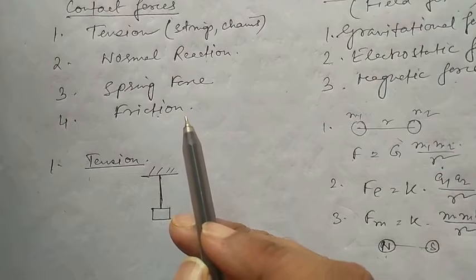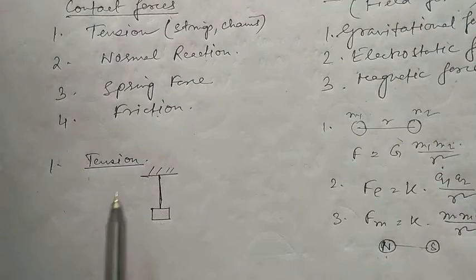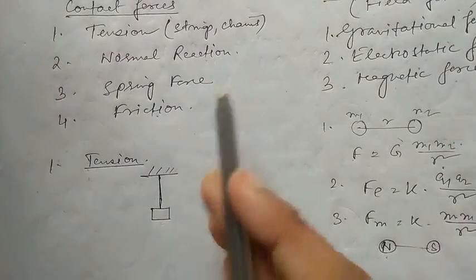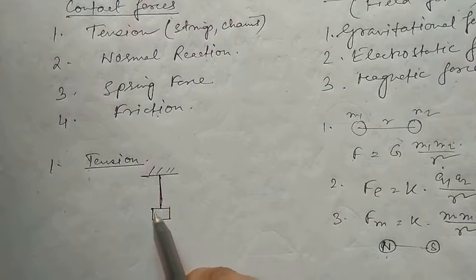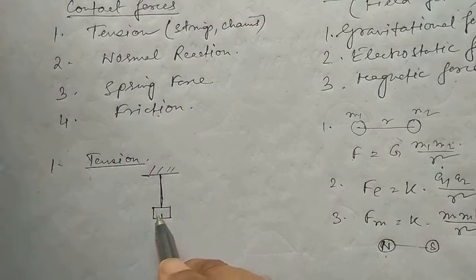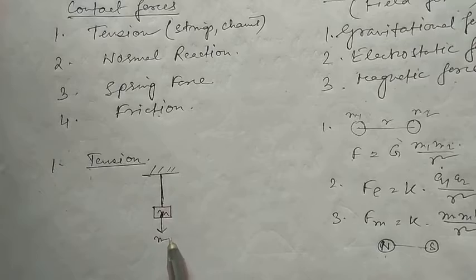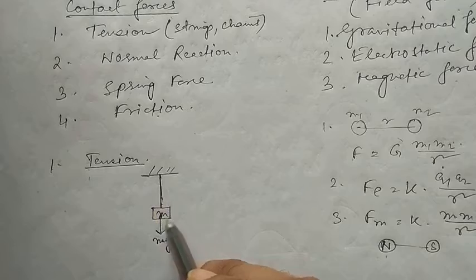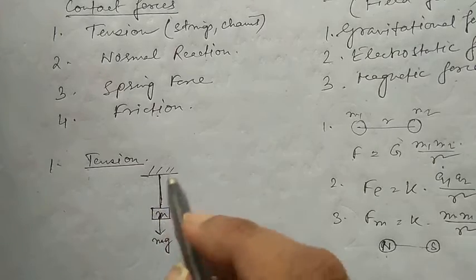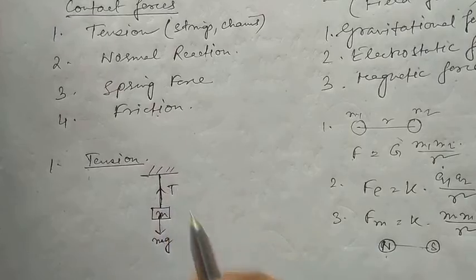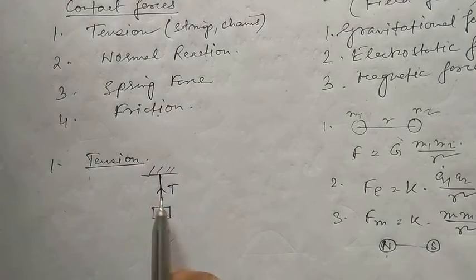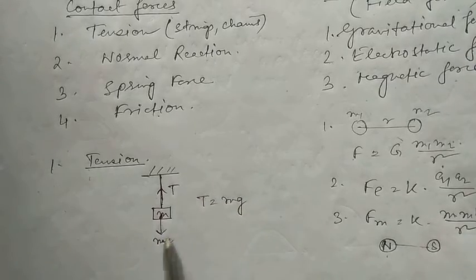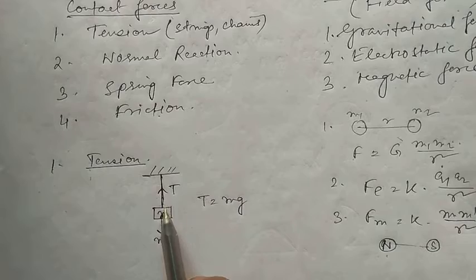Now, coming to the contact forces, the first one is tension force. Now, tension force occurs in strings and chains. Now this is a string from which a mass is hung. The mass is m, so the weight acts downwards towards the center of the earth, that is mg. Now the weight of this block is held by the string, and the tension force acts upwards. So you get the equation T = mg. This is known as the tension force in the string.